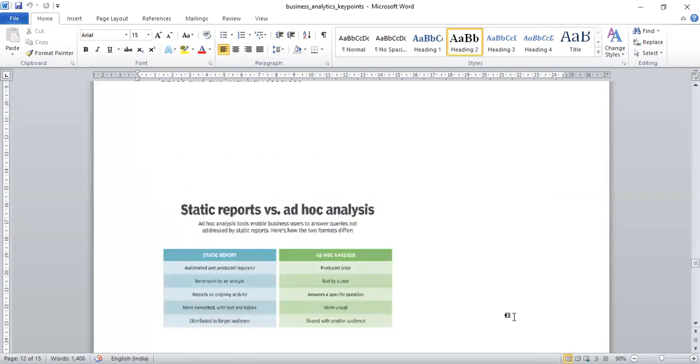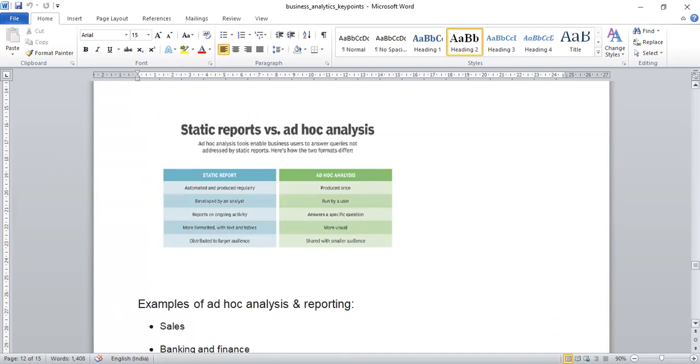So this is static report versus ad hoc analysis. Just go through it. I hope you all understand the difference between static and ad hoc analysis.